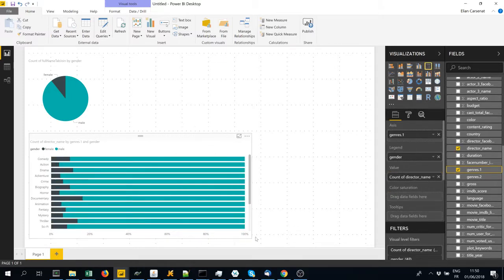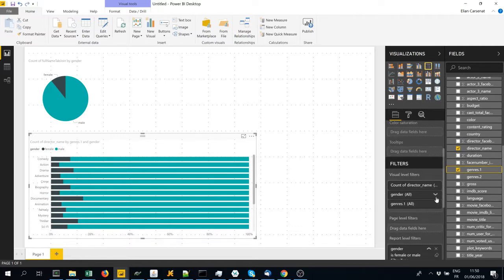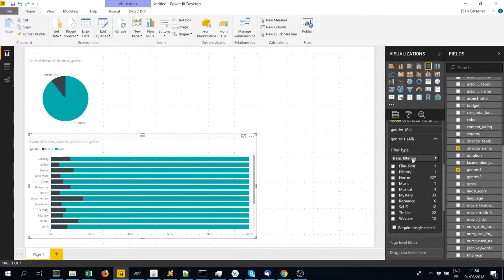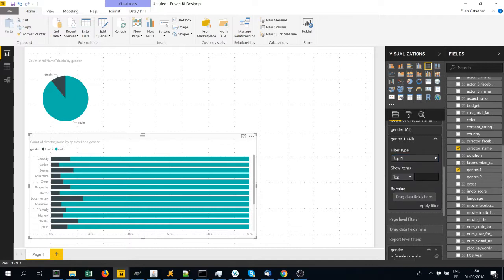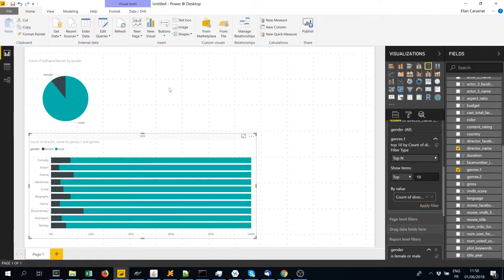And we can, of course, select the top 10. To do that, we'll just specify here that we want to look at the top 10 genres by count of director names. And there we go.